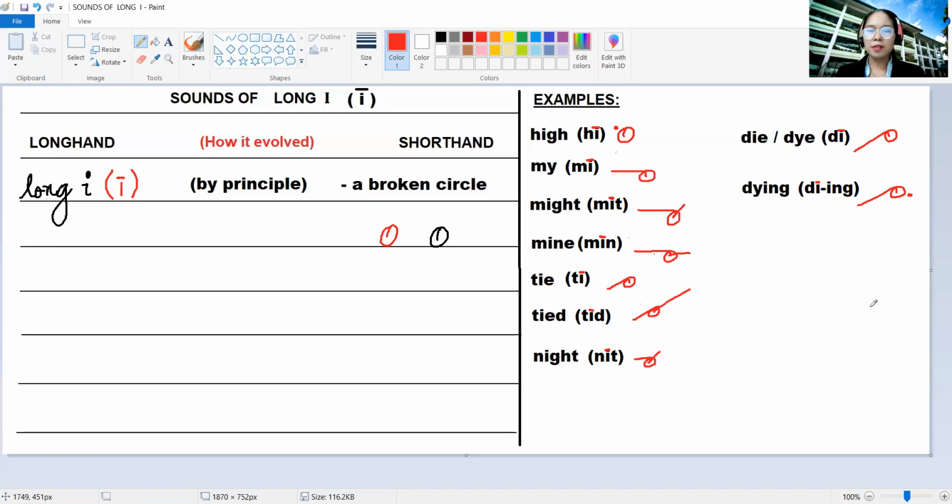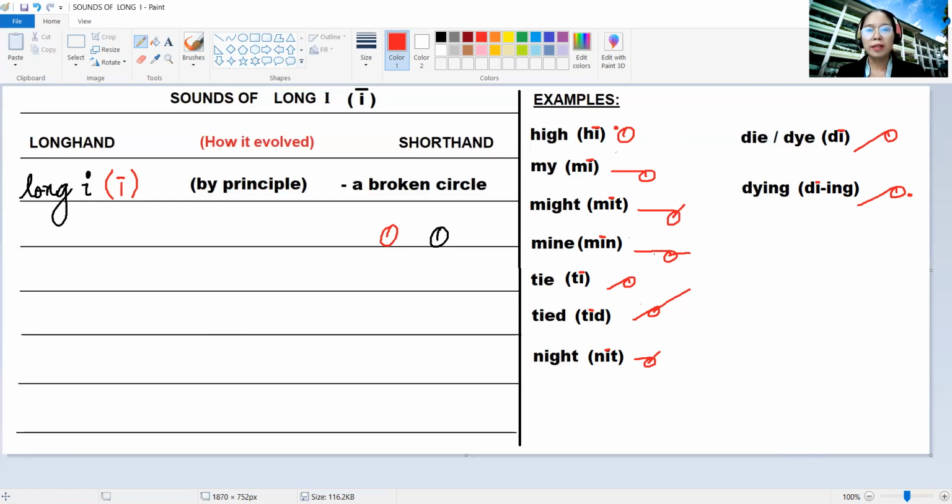So now it is clear to all of you how the shorthand outline is written for the sound of long I with the following examples. So this is high, my, might, mine, tie, tide, night, die, and dying.